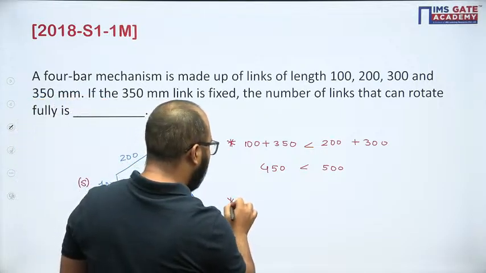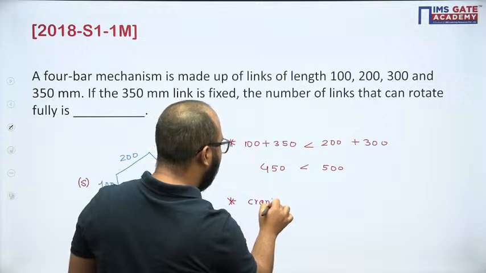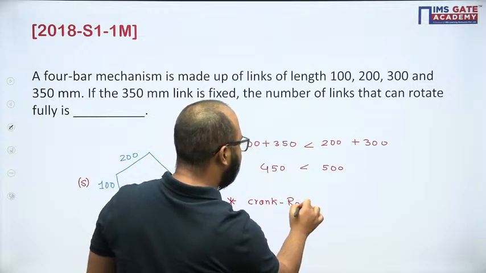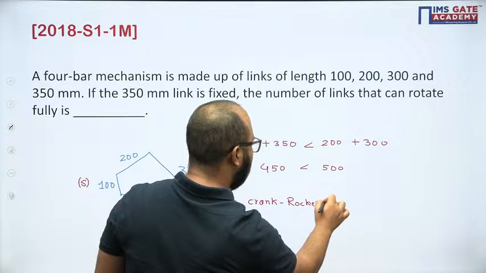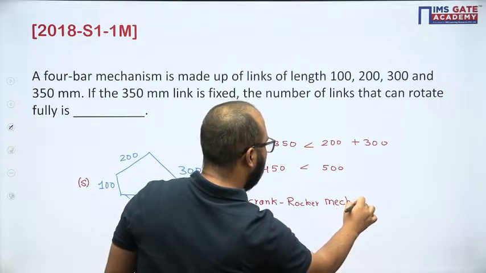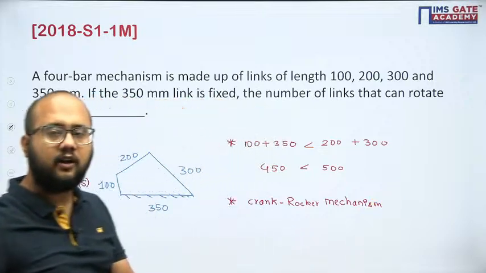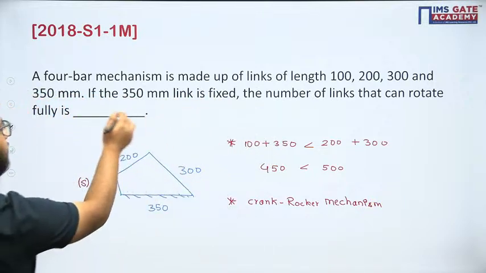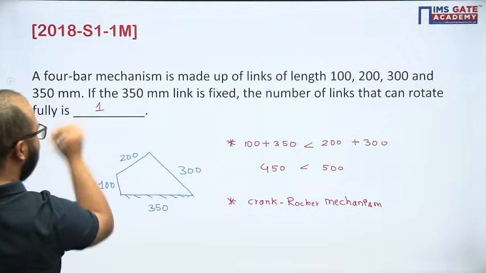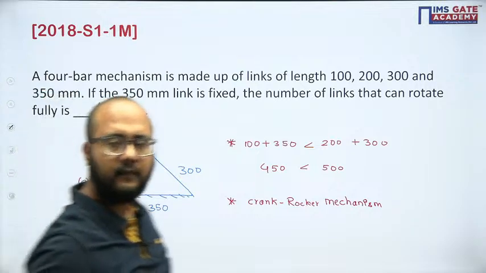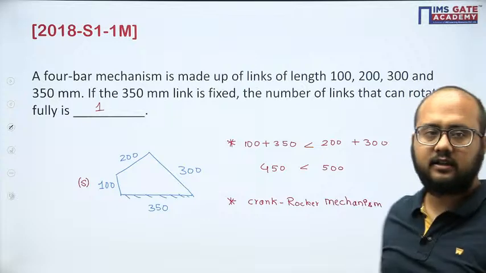Whenever we have a crank rocker mechanism, there will be one link which will have a complete 360-degree rotation. That's why we are calling it a crank. So one link will definitely rotate fully. So the number of links that can rotate fully is 1. Answer will be 1 here. Absolutely correct, Aman. Your answer is correct.